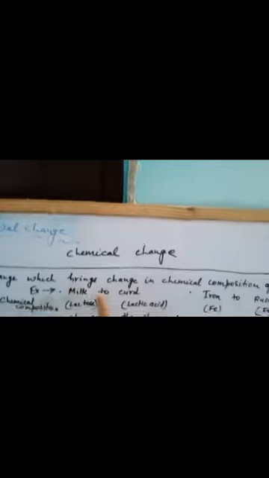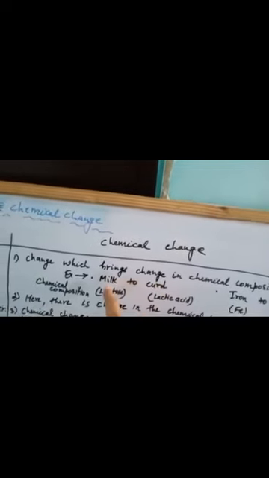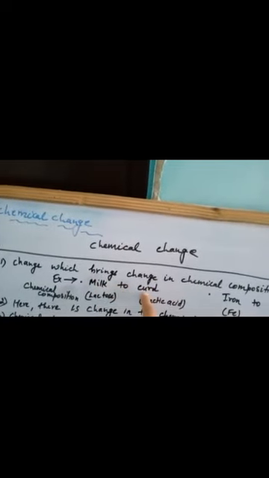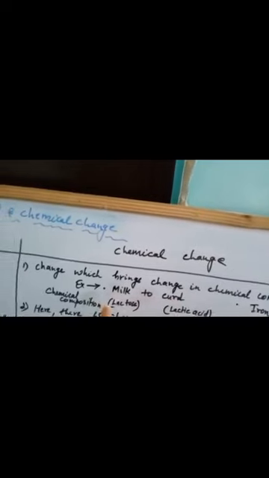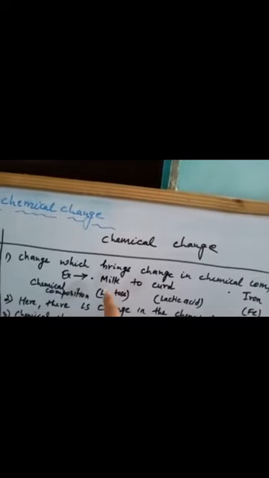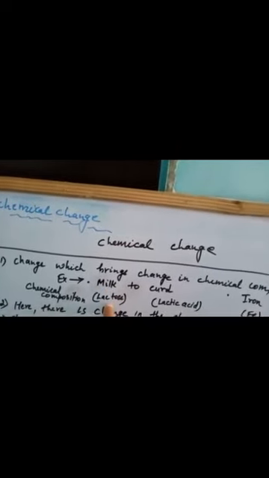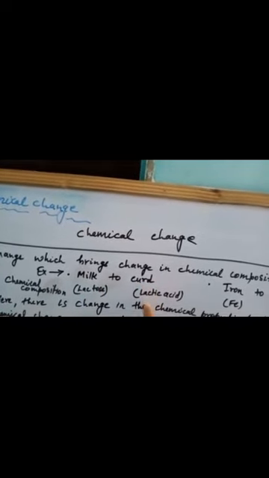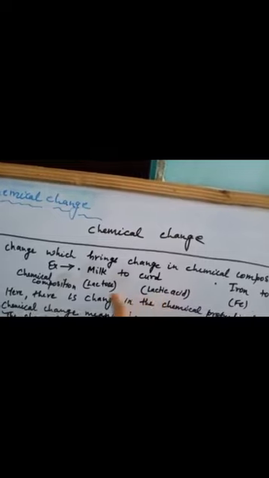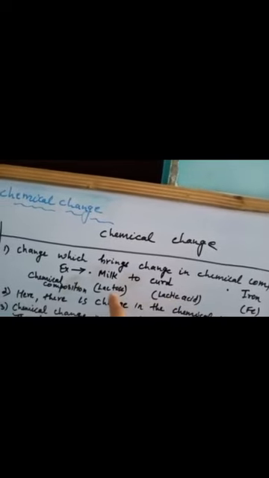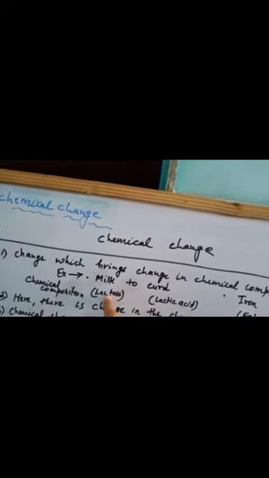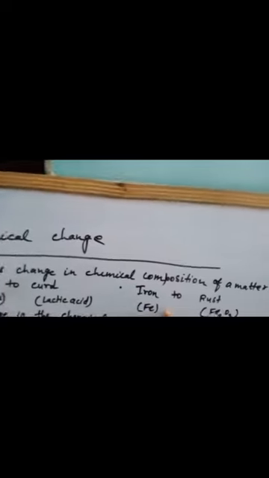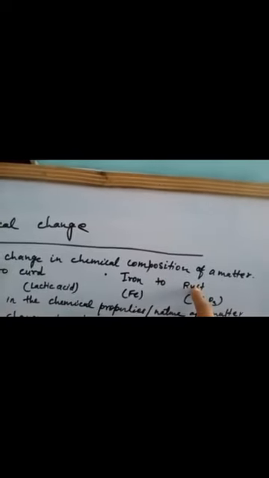Here in a chemical change, there is a change in the chemical composition of matter. For example, milk to curd. When milk is converted into curd, there is a change in chemical composition also, because milk is made up of lactose, and when it is converted into curd, it becomes lactic acid. So you can say the chemical composition is changed, lactose to lactic acid. Similarly, iron to rust.